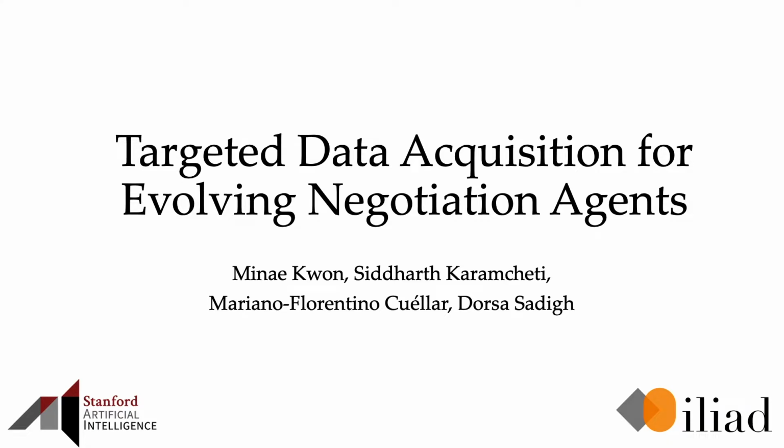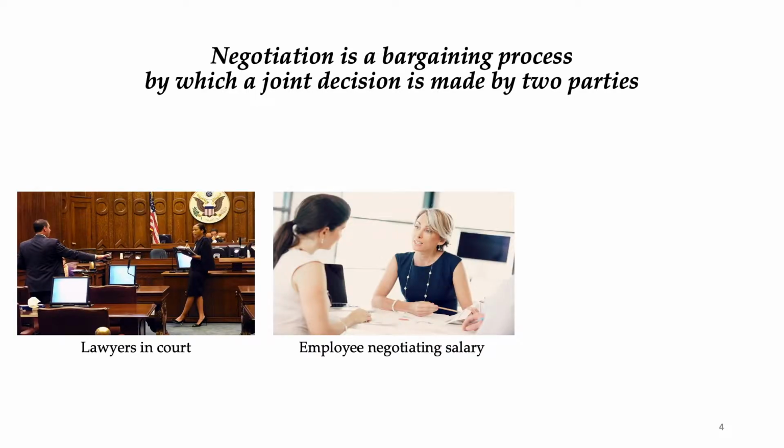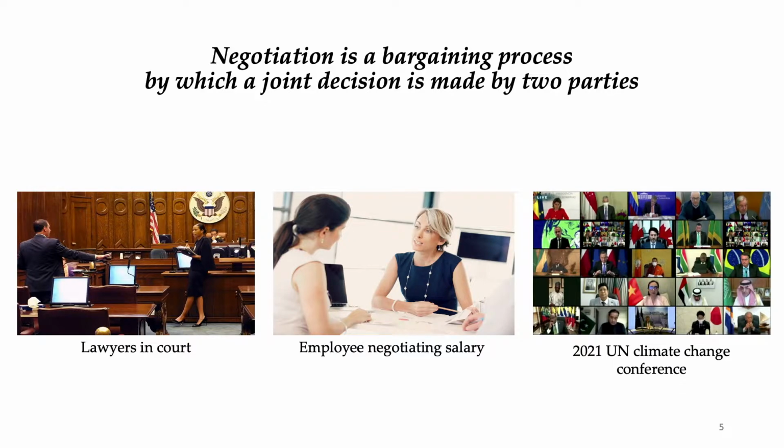I'm Minae, and I'll be talking about how we can use active learning to design negotiation agents. Negotiation is a bargaining process by which a joint decision is made by two parties. It's pretty important and shows up in a variety of situations like court, negotiating salaries, or conferences. But let's look at a more tangible example.